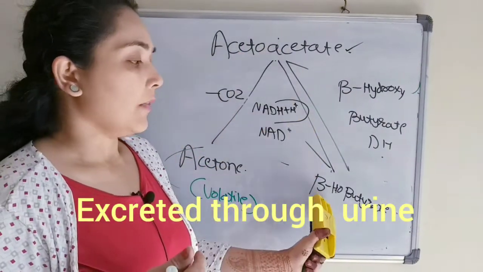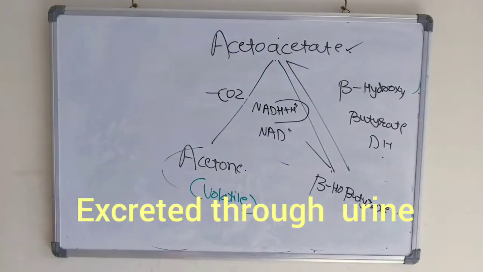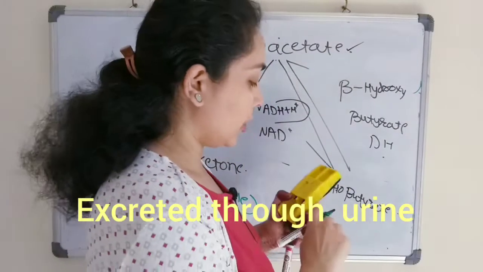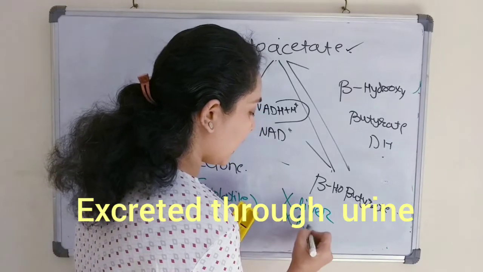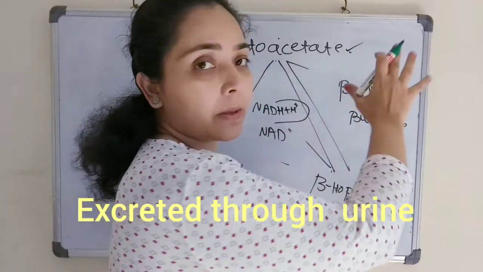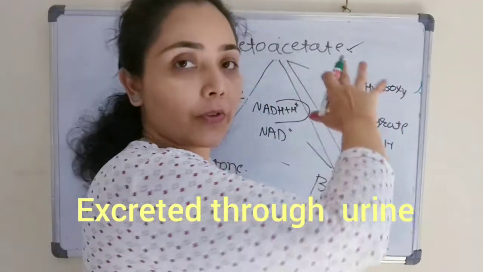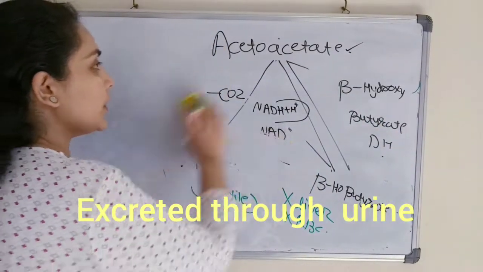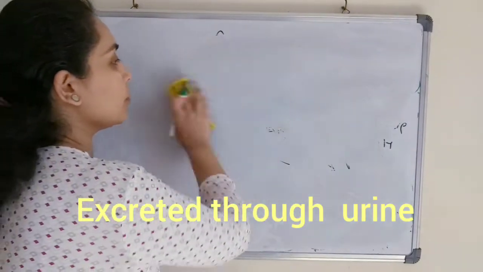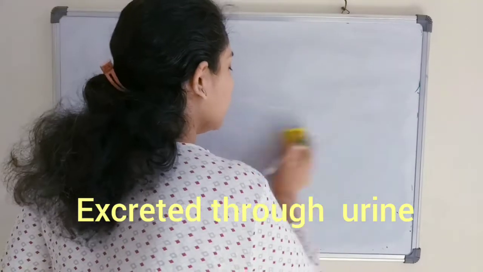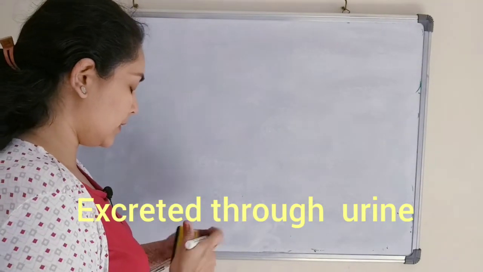These two are available as a source of energy in the extrahepatic tissues, but not in the liver and RBC. They can be used in muscle cells, brain, and cardiac muscles, where they can be used as a source of energy. So first we will see how ketolysis takes place. We will start with the ketolysis of beta hydroxybutyrate.